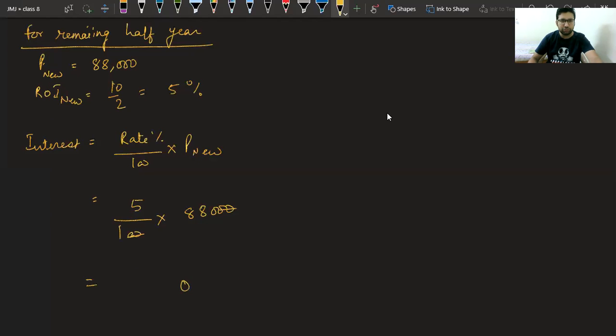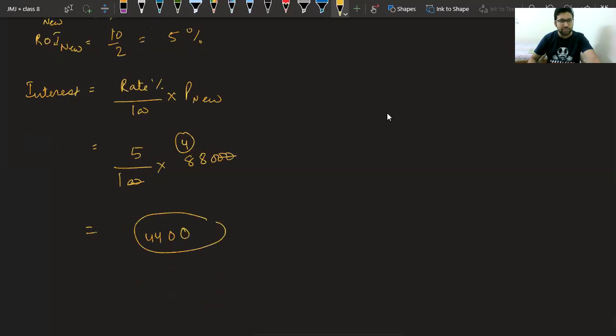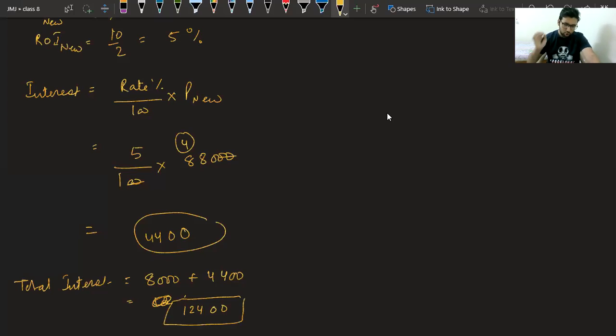500, 5 8s are 40, 44. So we have got an interest of rupees 4,400. That means total interest is given by 8,000 plus 4,400, that is 12,000, sorry, 004. Yes, the total interest obtained is 12,000.